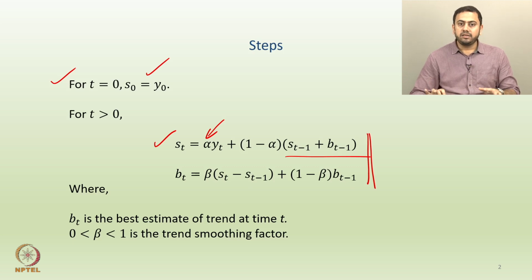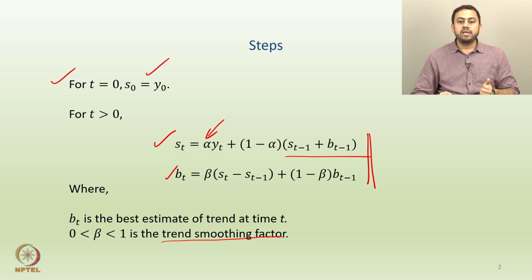Now, of course, I understand that the equations are kind of involved, but try to understand the fact that you have two things to control here. One is the weighing parameter alpha, which is similar to EMA, and the extra thing we require to control is the trend aspect. Hence we require two equations, and both of them are recursive in their own sense. Where b_t is the best estimate of trend at a particular time t, and this extra parameter beta, which would obviously again lie between 0 and 1, is called the trend smoothing factor.